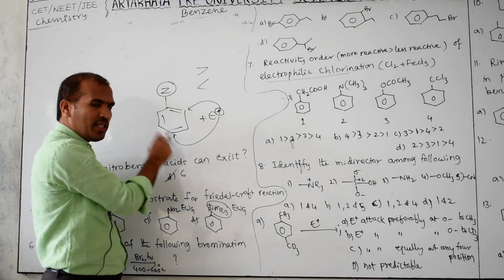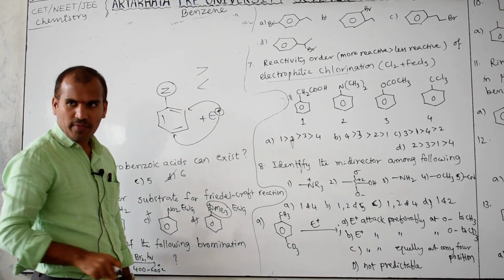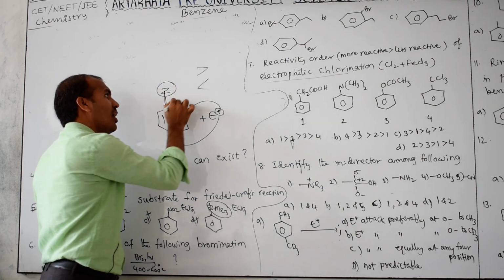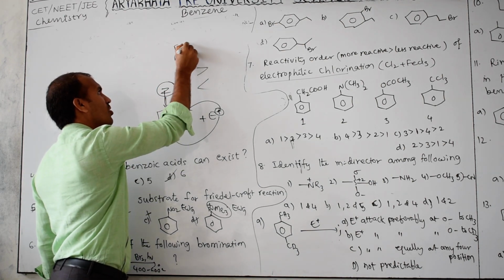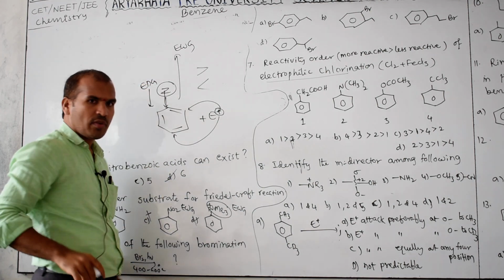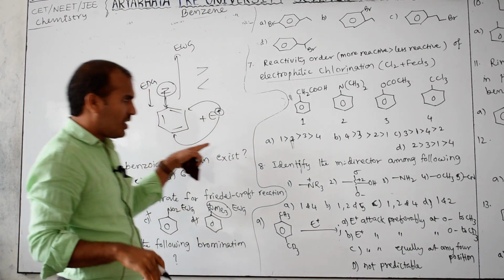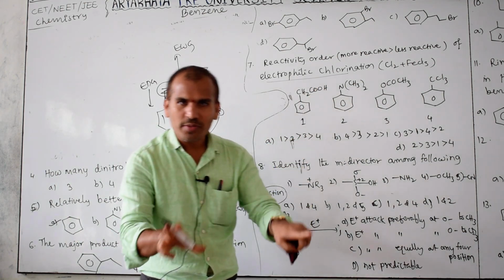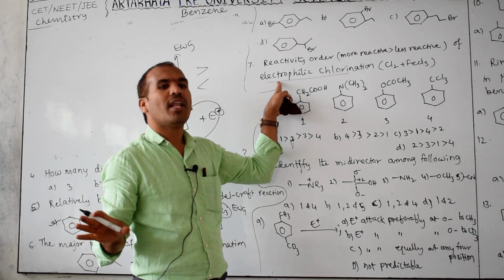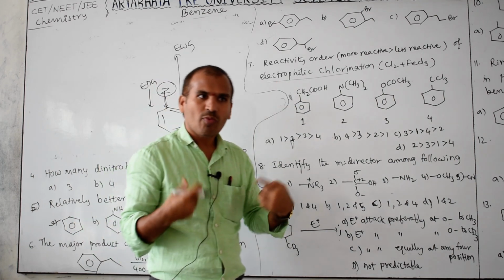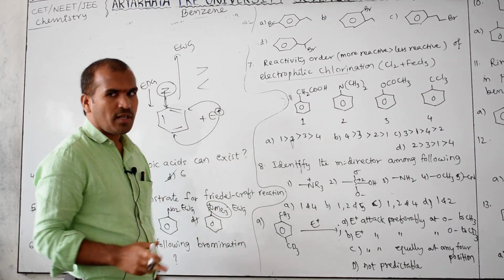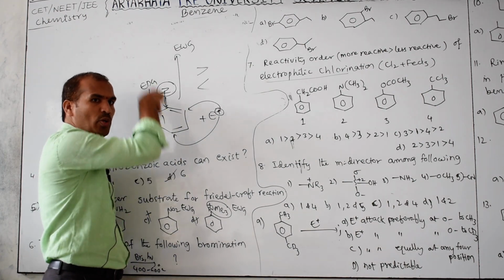At this position or at this position, electron rich is required. Electron rich means it should be a donor group or an electron withdrawing group? This is an electron withdrawing group, this is an electron donor group. Which is required? Donor group is required. So for this reaction also donor groups are required, not electron withdrawing groups, because which reaction is this? Electrophilic. The electrophile requires more electrons. That's why this position should be electron rich. For it to be rich, donor groups must be there.